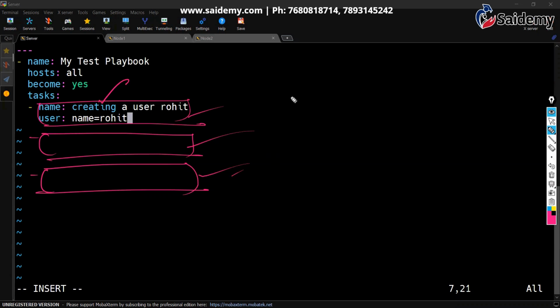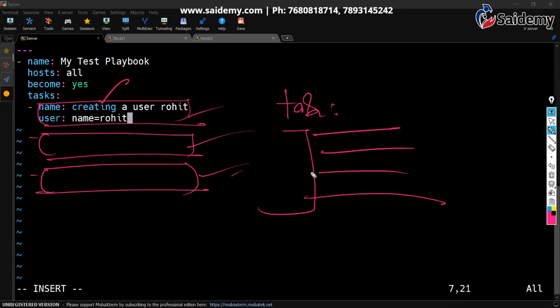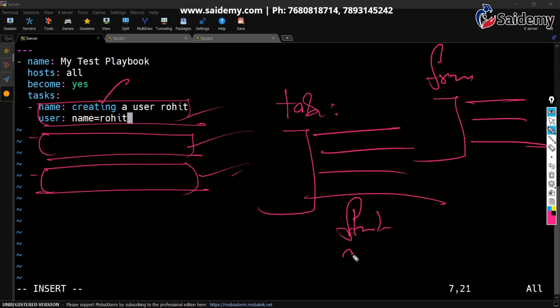So tasks is a heading, and inside you are keeping multiple tasks. That's the indentation, like fruits: apple, strawberry, mango. See, that gap is important. You can't mention it all on one level. Fruits is the heading, and inside fruits all these things come under it. That's all.